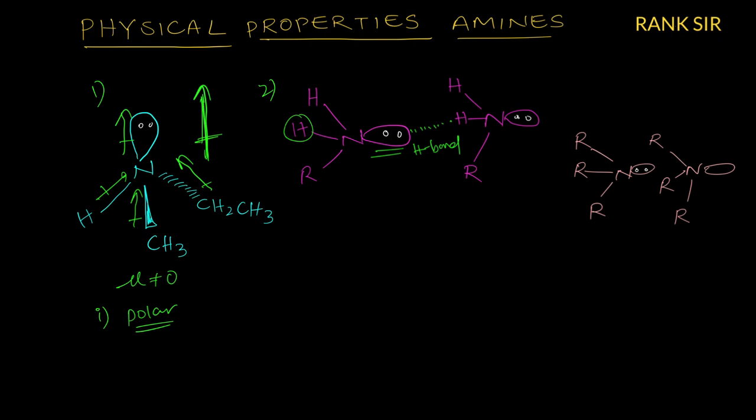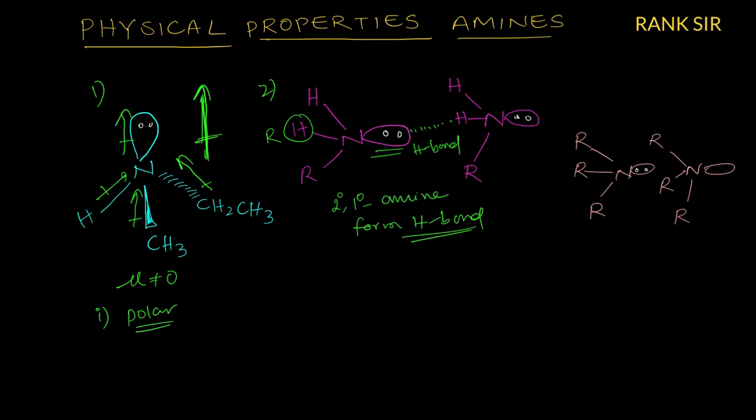In case this hydrogen is not replaced by an alkyl group, then this is a secondary amine. So at least one hydrogen should be present. Therefore, hydrogen bonds are formed by primary and secondary amines.